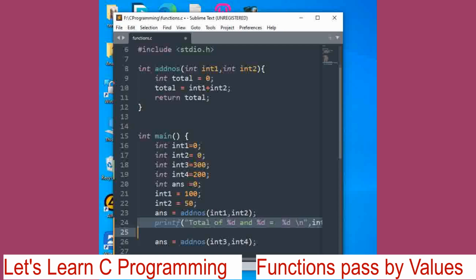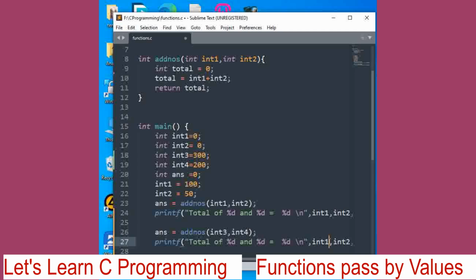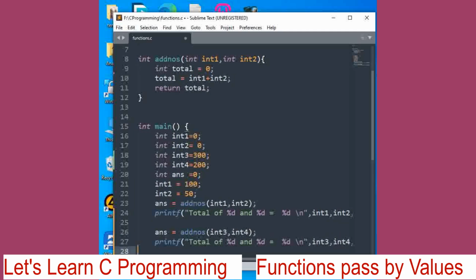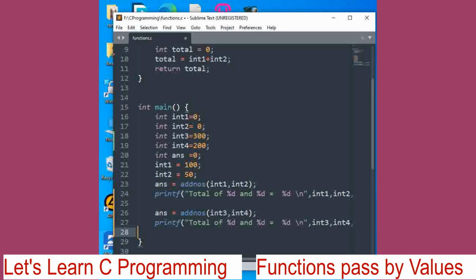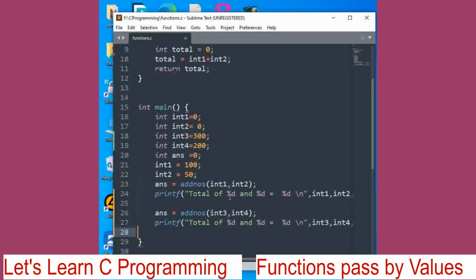We will just copy this, paste it here. Okay. Now here int3 and int4, right? Okay. Now we'll compile and check. Now here it should print 150, total is 150. Here it should print 300, 200 here equal to 500.